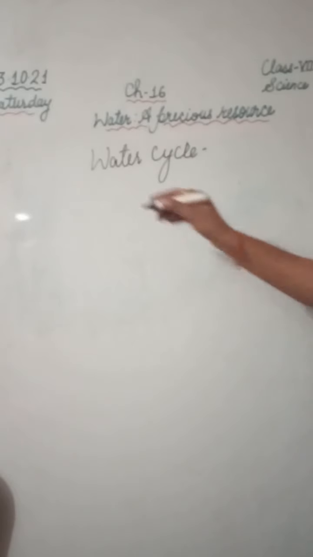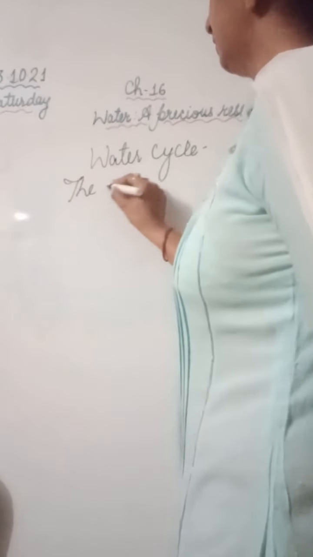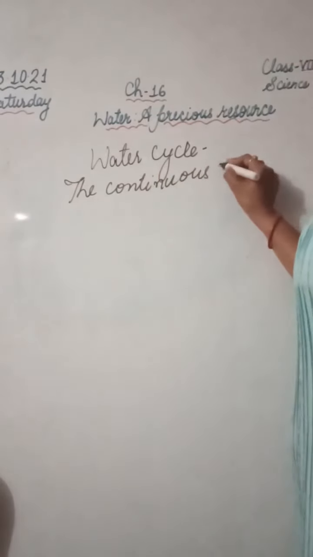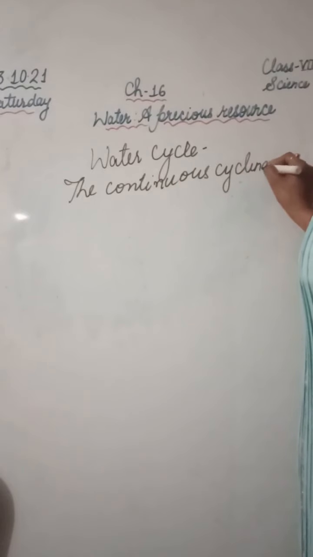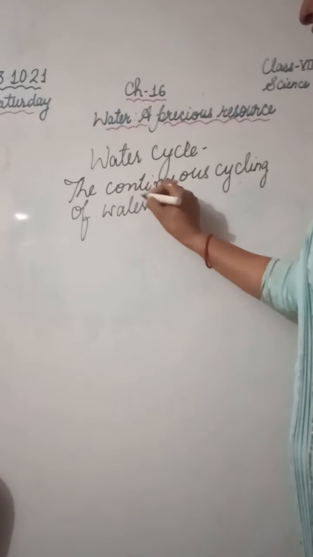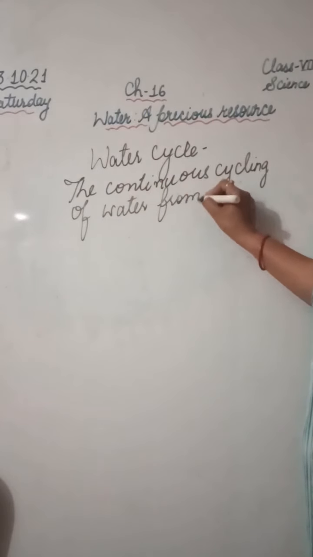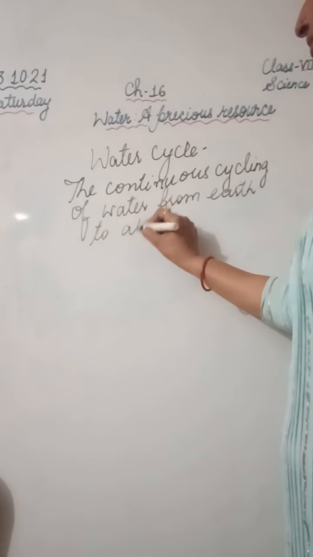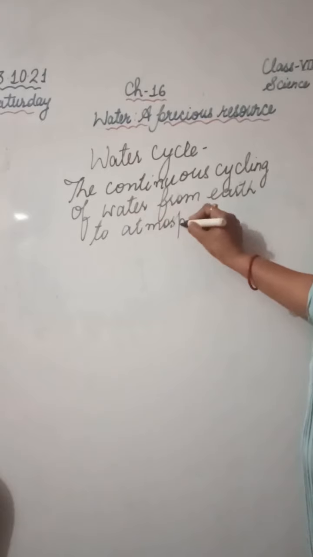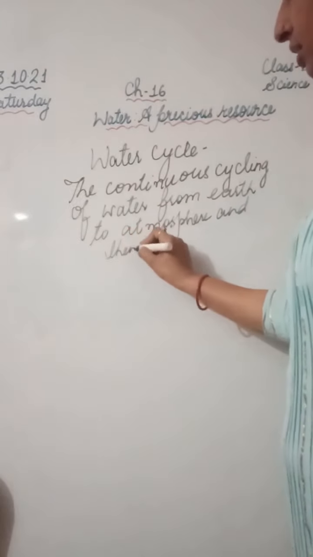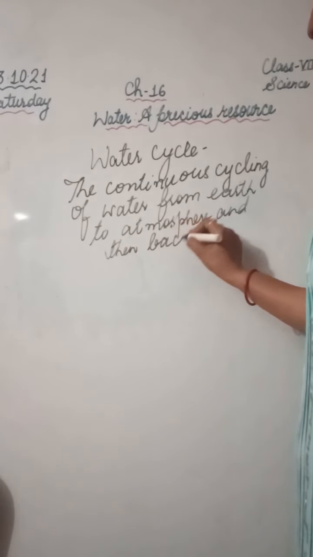The continuous cycling of water from the earth to the atmosphere, and then back to the earth in the form of rain, hail, snow.